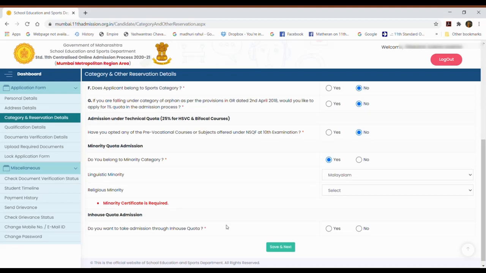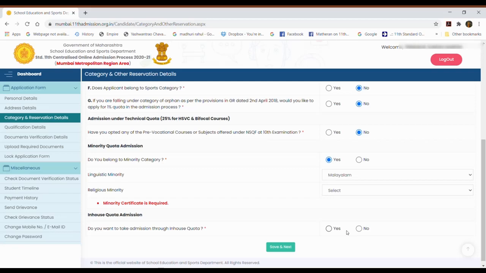Then in-house quota admission. If your school is attached to the junior college, then the junior college has got 10% quota for the school students.